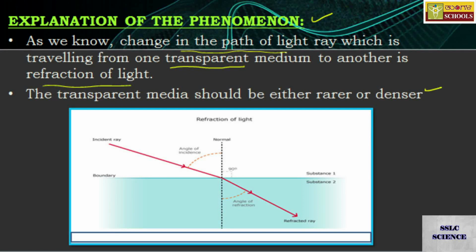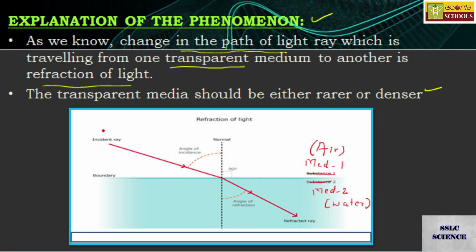So here we have a diagram. Here they have mentioned substance 1, you better call it medium number 1, and substance 2 as medium number 2. Medium 1 we can consider air, and hence it is a rarer medium, and medium 2 should be water, that is a denser medium in comparison with air.